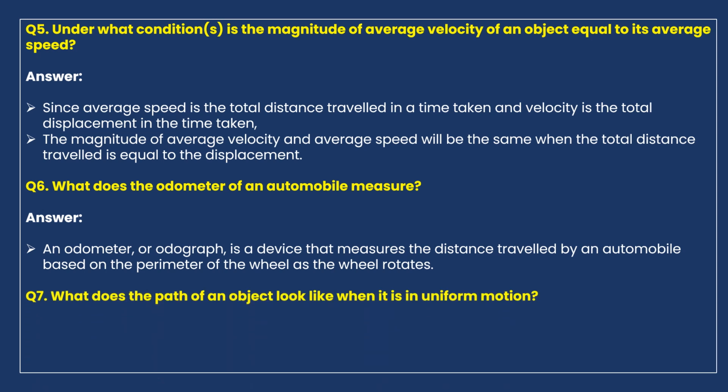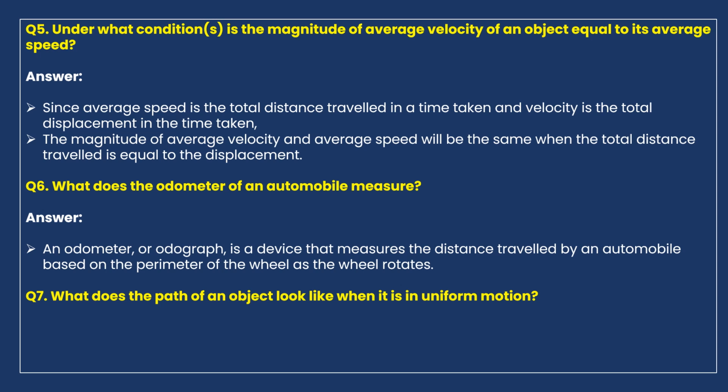Now, next question. What does the path of an object look like when it is in uniform motion? So here we have one instance. An object is moving in a uniform motion.